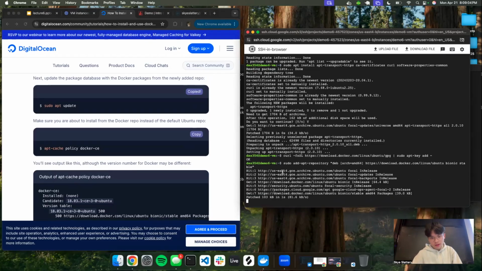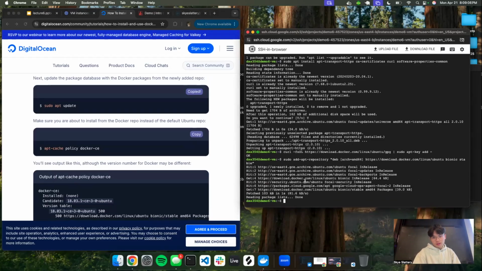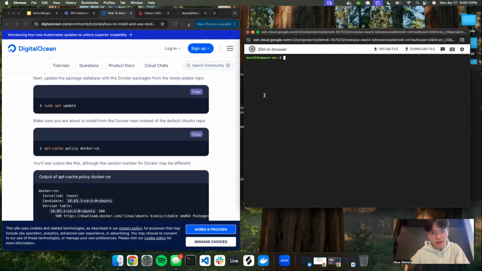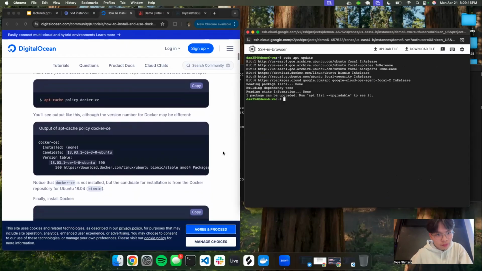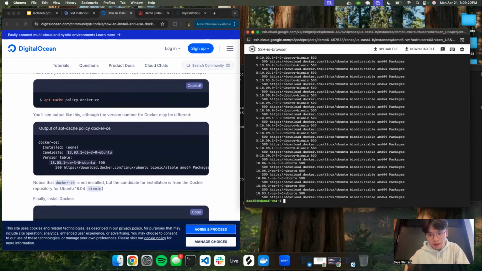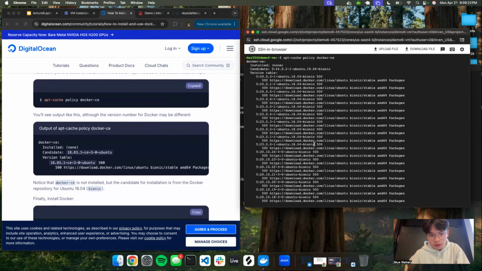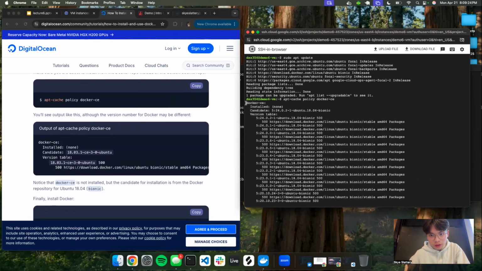Yep, let it run. All right. Let me just Control L to make sure it's clean. Here you want to update all the packages again, because we just added stuff. Then we want to check, you want to look at this output.